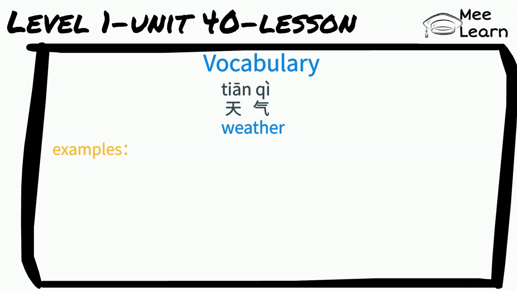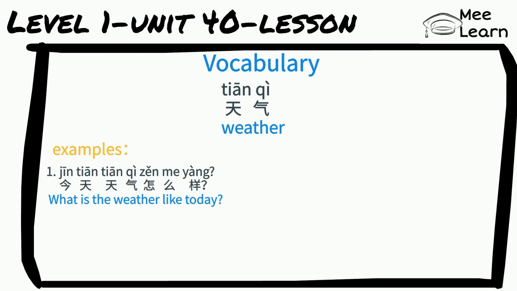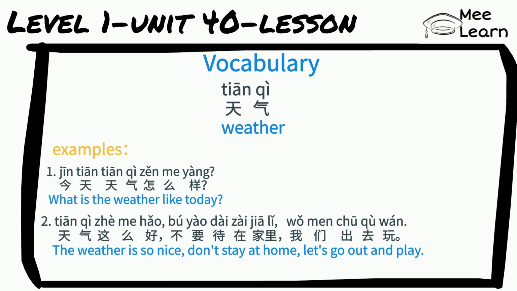Vocabulary: 天气, weather. For example, 今天天气怎么样？ What is the weather like today? 天气这么好，不要待在家里，我们出去玩。The weather is so nice. Don't stay at home. Let's go out and play.